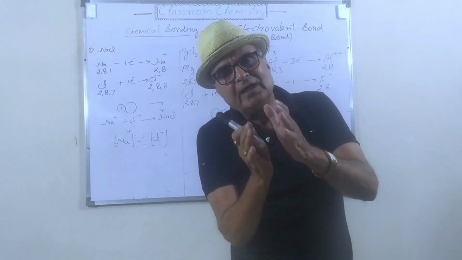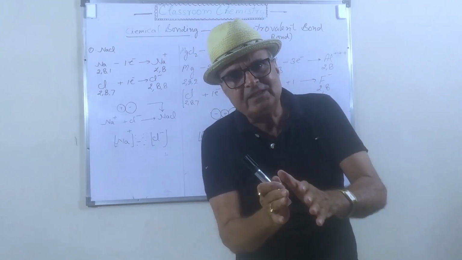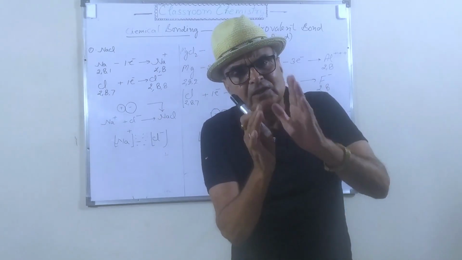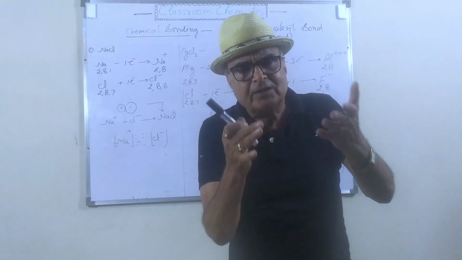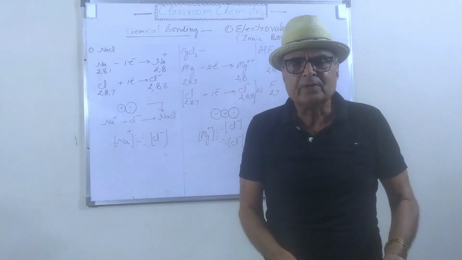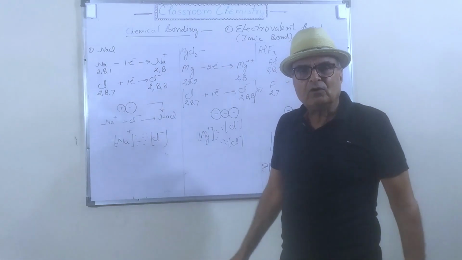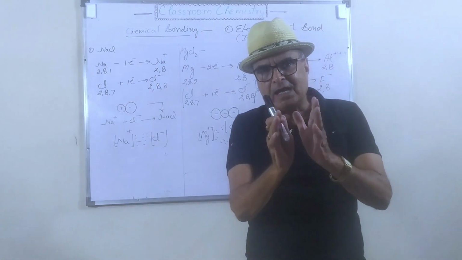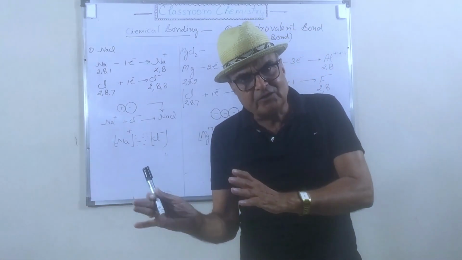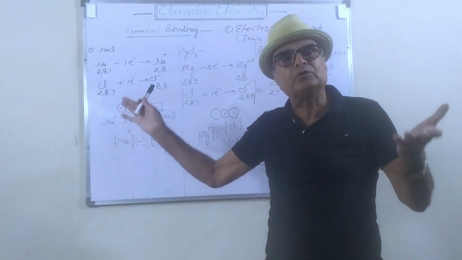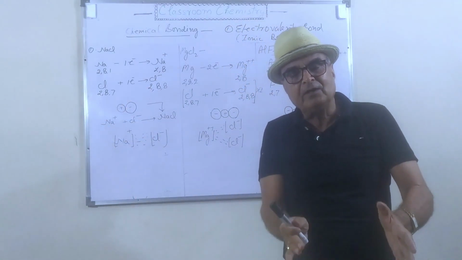After gaining one electron, the chlorine will be negatively charged, and the electronic configuration of the chloride ion will be 2,8,8. That is stable, so the chloride ion is also stable.